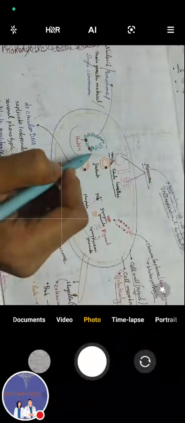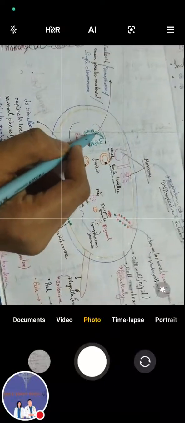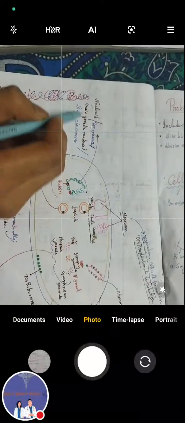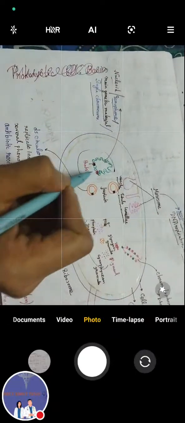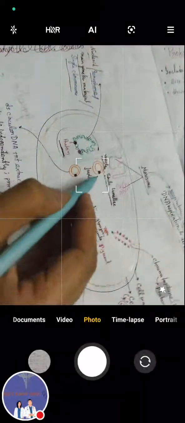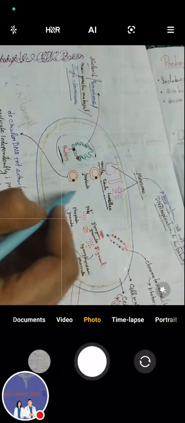This is the nucleoid. This green part is the nucleoid, the main genetic material, a single chromosome, and this red is protein. Here is the plasmid, double-stranded DNA present extrachromosomally, replicating independently and providing several phenotypic characters like antibiotic resistance.